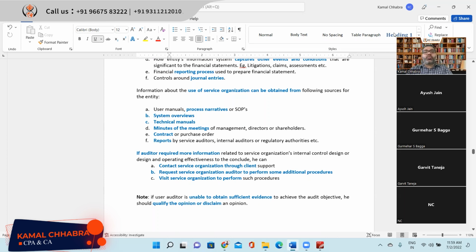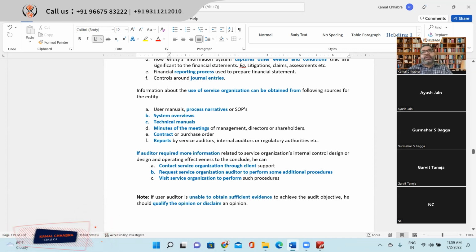First is the user manual or process narrative. When you are going through the process narrative, it will be mentioned that this work is being outsourced to a third party and they are doing this for us, right? This is generally mentioned in the process narrative or standard operating process or user manuals, right? Next is the system overview. When you are taking the system overview, then also you can get to know what all service organizations the company is using.